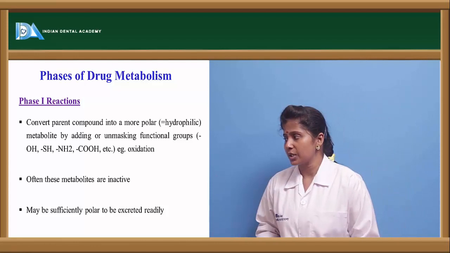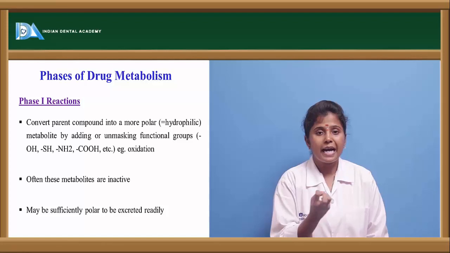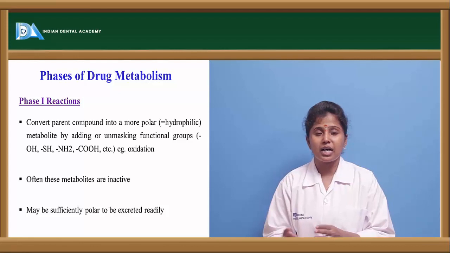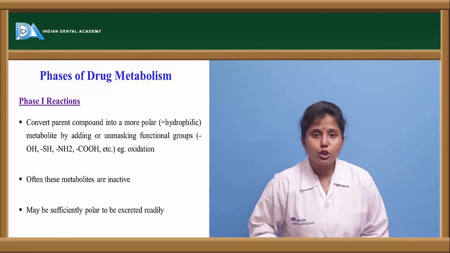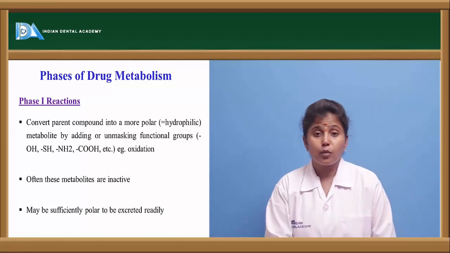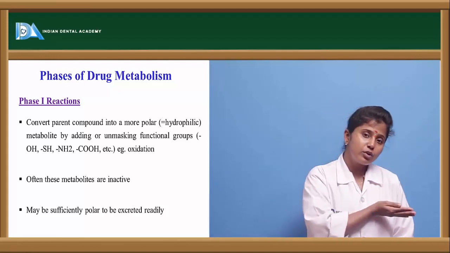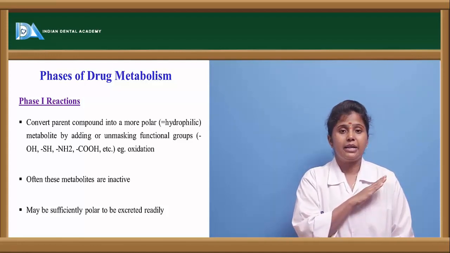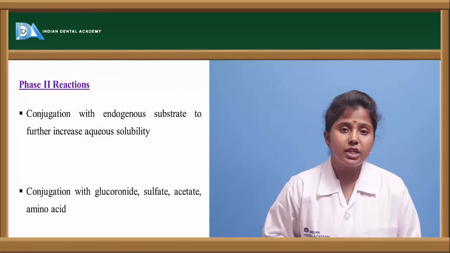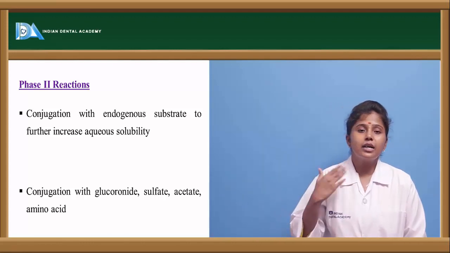Phase 1 reaction is the one where the drug molecule or parent compound is converted to a polar hydrophilic compound. This occurs by addition of groups like the OH group, sulfhydryl group, NH2 group and COOH group. When these functional groups bind to the drug, they make the drug inactive. Phase 2 reactions include conjugation reactions and glucuronidation type of reactions, where the drug's aqueous solubility is increased.